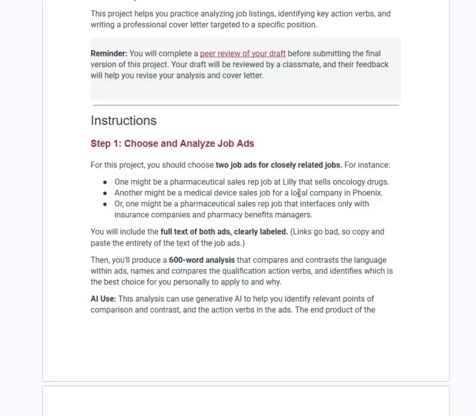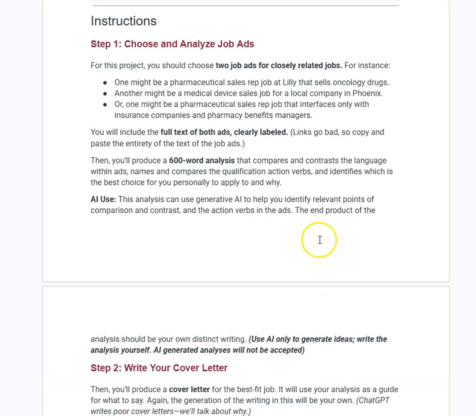You do not want to include job ads for positions like the manager of the Phoenix Suns or something like that, because that will make the cover letter really quite meaningless and very difficult to compose, because you are going to be drawing on your personal experiences. So choose wisely, and you're going to compose that analysis of that job ad.